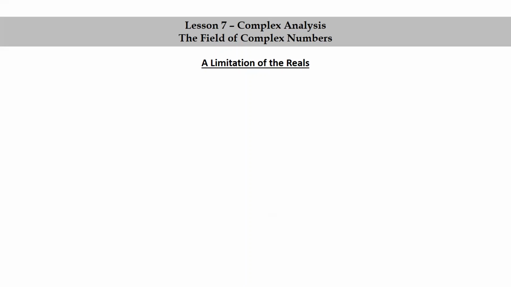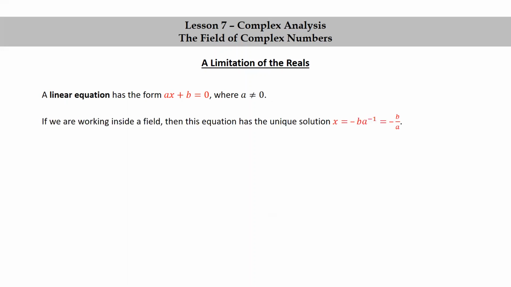A limitation of the reals. A linear equation has the form ax plus b equals 0, where a is not equal to 0. If we are working inside a field, then this equation has the unique solution x equals negative b a inverse, or equivalently x equals negative b over a. Write a times negative b over a plus b is negative b plus b, which is 0.